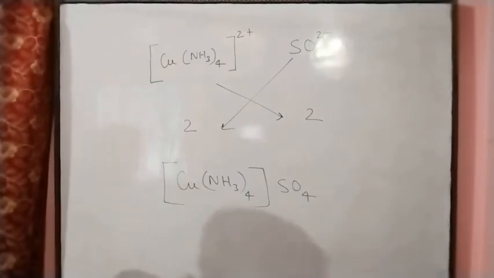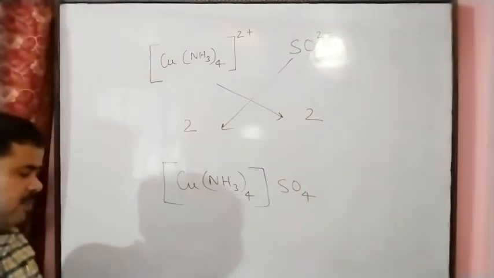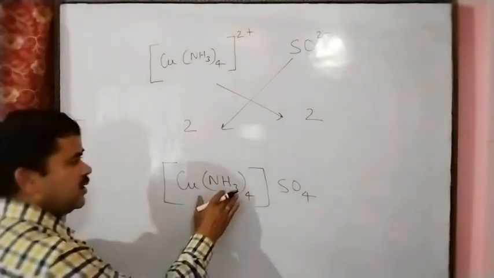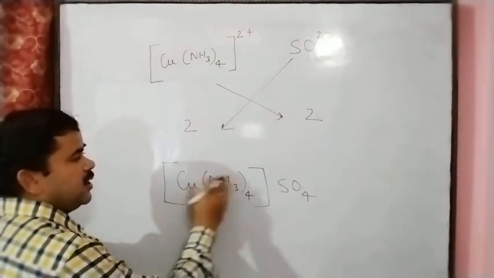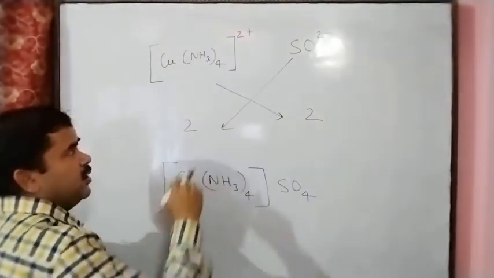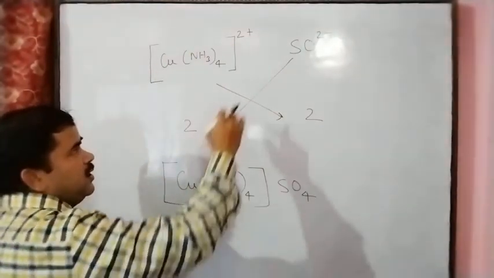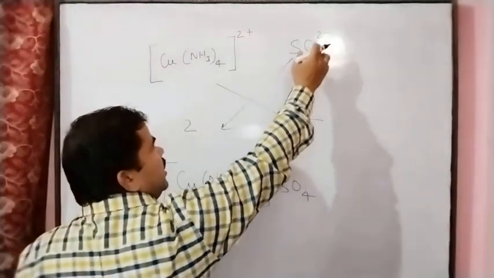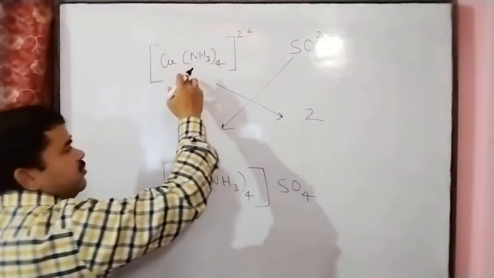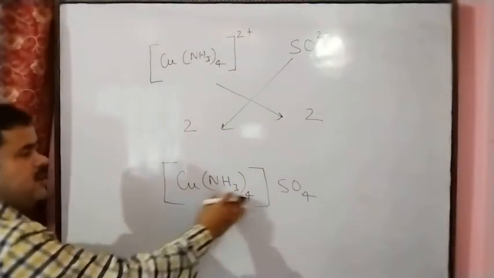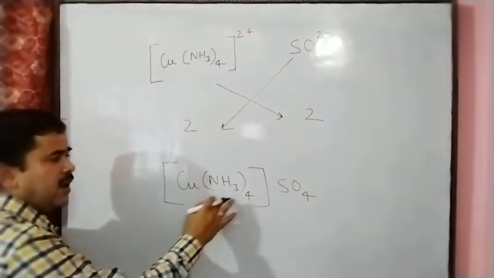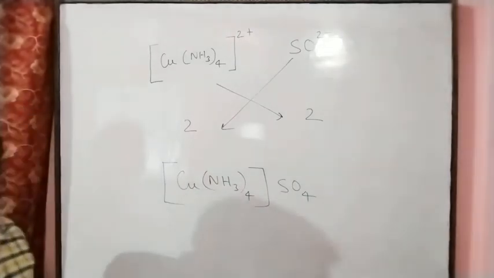So here this is given: tetraamine copper(II) sulfate. Copper's charge we will take as 2 plus, and sulfate we know has 2 minus charge. So this is the formula of tetraamine copper(II) sulfate.